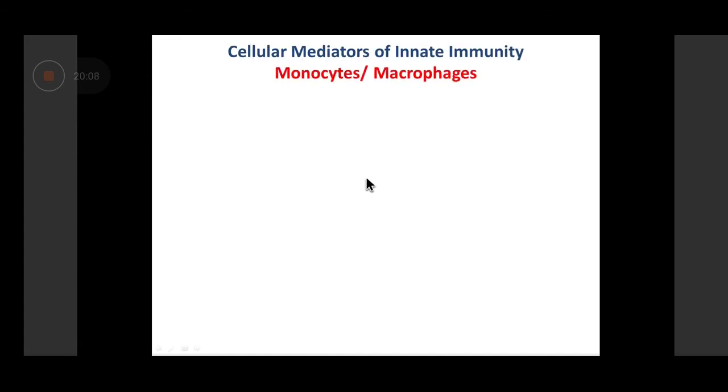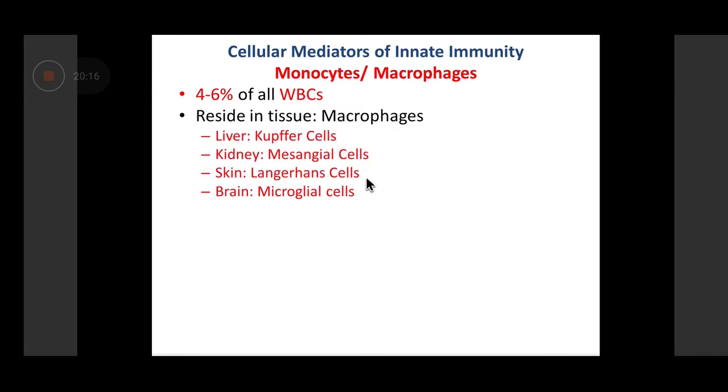Next, we come to monocytes and macrophages, a very interesting group of cells. Monocytes and macrophages, as you are aware, constitute about 5% of all white blood cells. And most of these macrophages reside in tissues. Those macrophages which are circulating in the blood are referred to as monocytes. The ones residing in the tissue are referred to as macrophages. And in different tissues, they have been given different names. Like in the liver, they are referred to as Kupffer cells. In the kidney, they are referred to as mesangial cells.